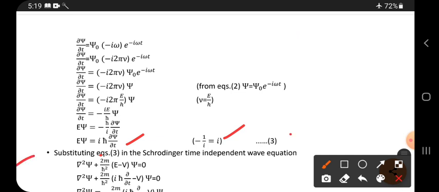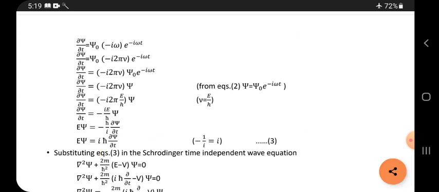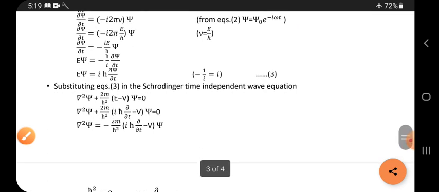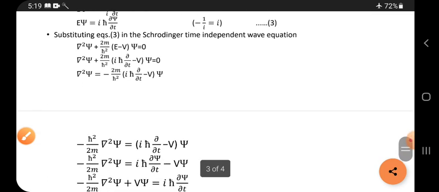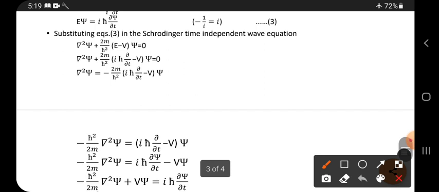Next, substituting equation 3 in the Schrodinger time independent equation. At the beginning, I explained that the time dependent equation can be derived from the time independent one only. So that is why the time independent equation is written here. It is a time independent equation, Eψ.